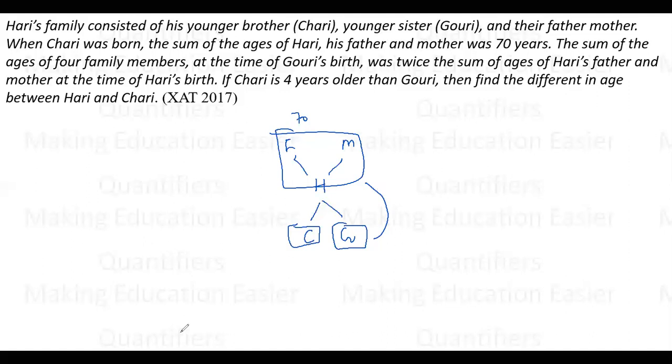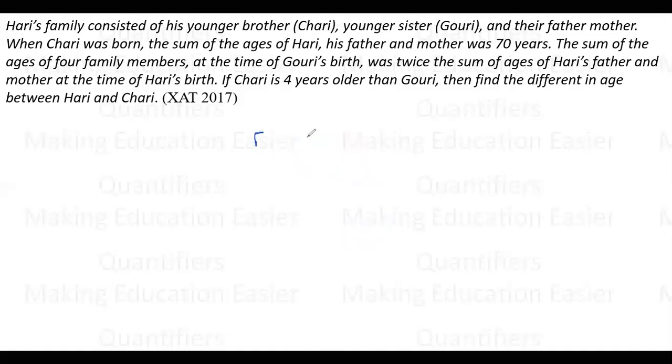If Chari is 4 years older than Gauri, so basically Chari is older than Gauri. So what is the family tree? Father, mother, then Hari, then Chari, and then Gauri. The first information given to us is that when Chari was born, the sum of father plus mother plus Hari was 70, right? Now, Chari is 4 years older than Gauri, which means at this point of time, we have four members here, F, M, H and C.